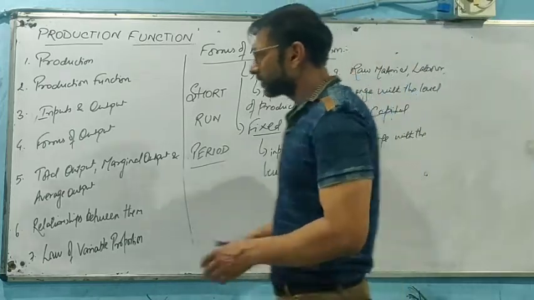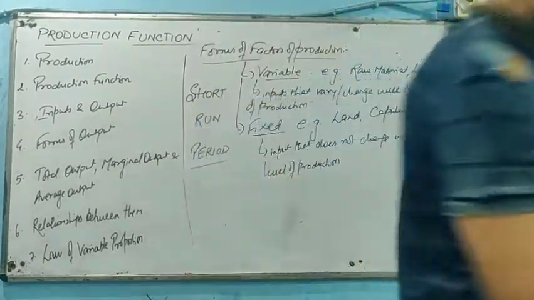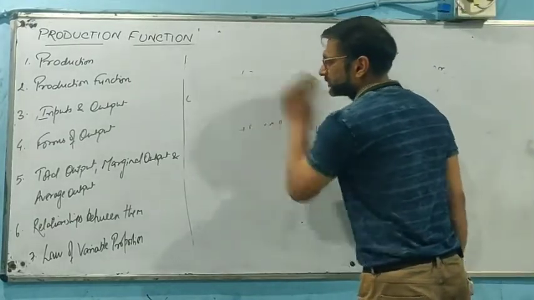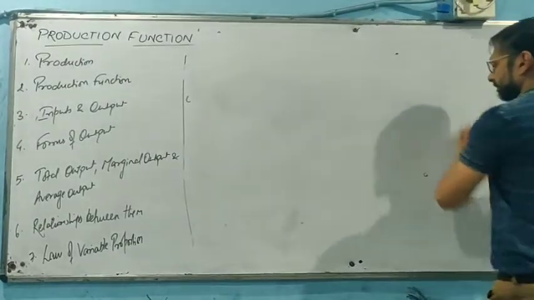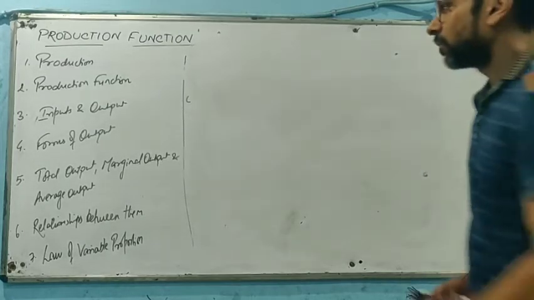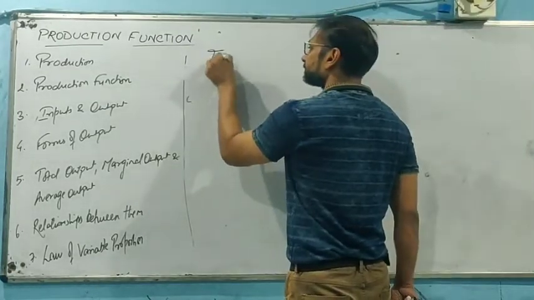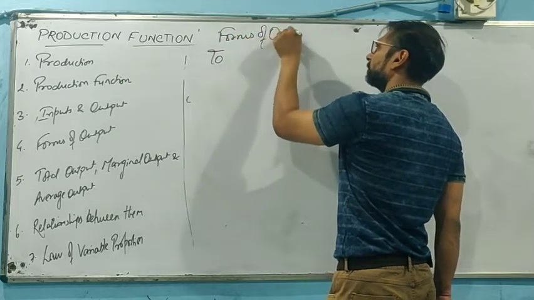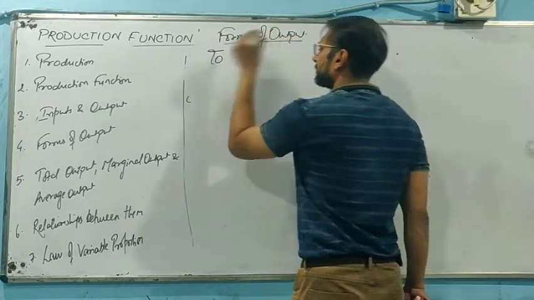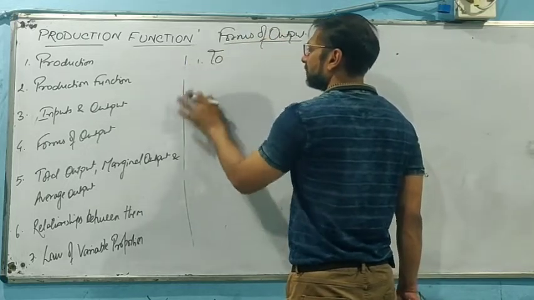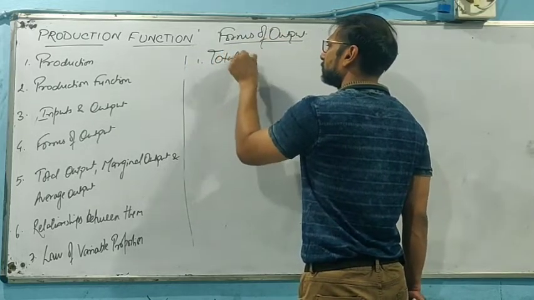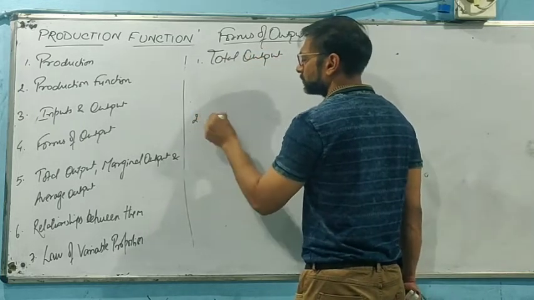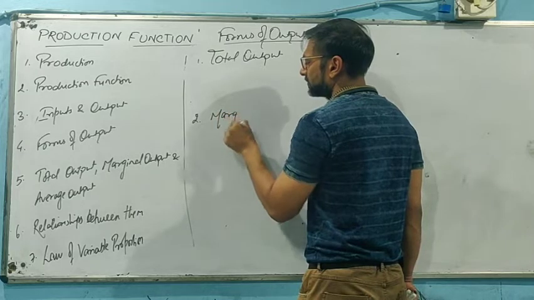Now we are coming to forms of output. We have 3 forms of output that we need to understand. Forms of output are classified into 3 forms. Number 1, total output. Number 2, marginal output.